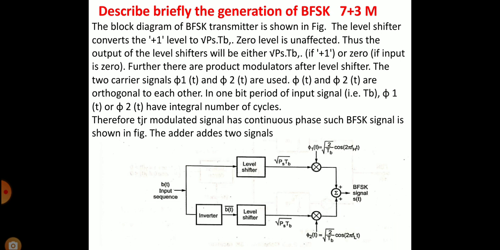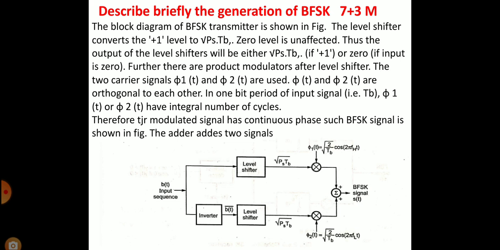Further, there are product modulators after the level shifters. The two carrier signals phi 1 of t and phi 2 of t are used. Phi 1 of t and phi 2 of t are orthogonal to each other in one bit period of the input signal, that is Tb.